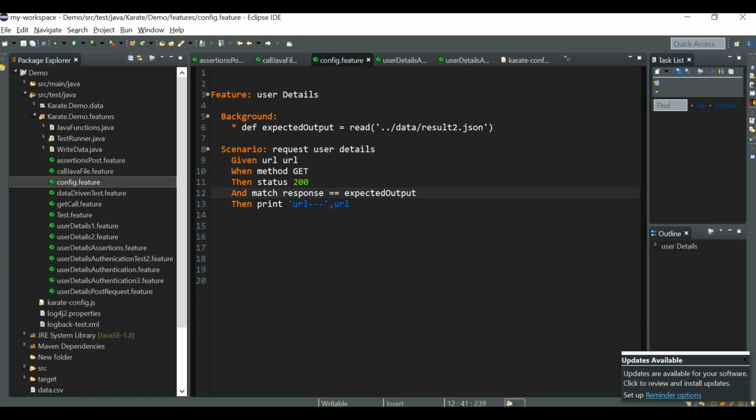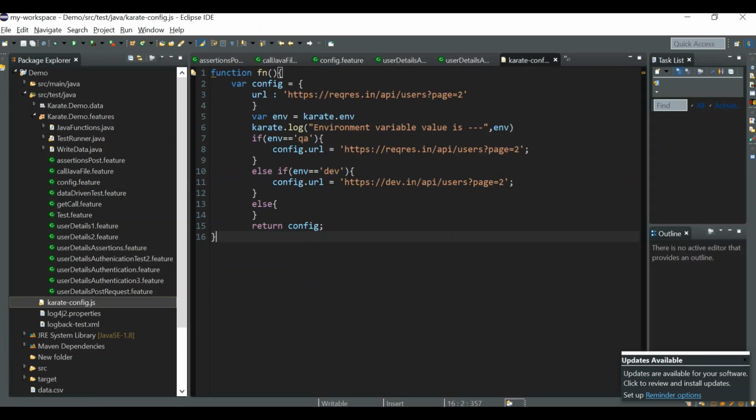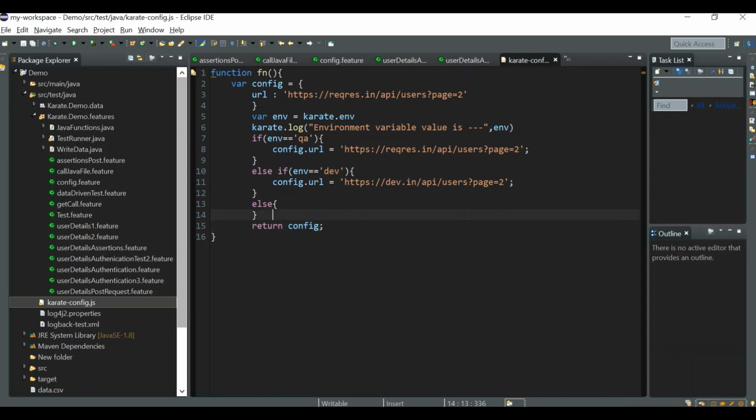I said we are going to discuss one condition related to karate hooks that is going to get executed before everything, or you can say globally once, before all your feature files and all your scenarios in the framework. It will get executed only once. We are going to define it in the JS file, that is the karate-config.js file. So how can we do that? Let's see. We can achieve this using a feature in karate, that is karate.callSingle.